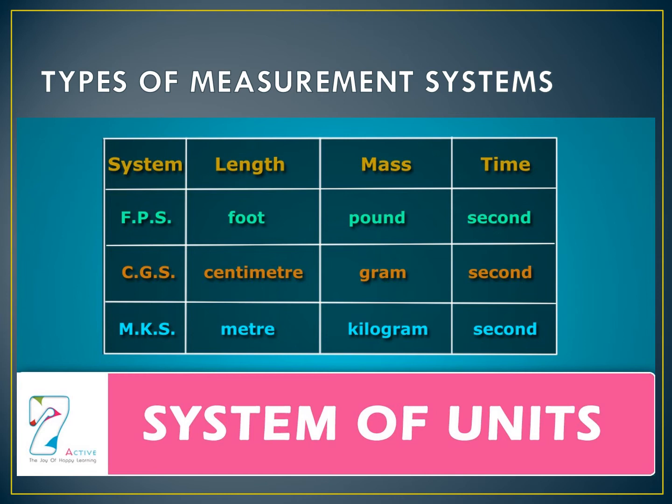And next one is MKS system. It is meter, kilogram, and second. So for measuring the length, they will tell meter. For measuring the mass, they will tell kilogram. For measuring the time, they will tell second.